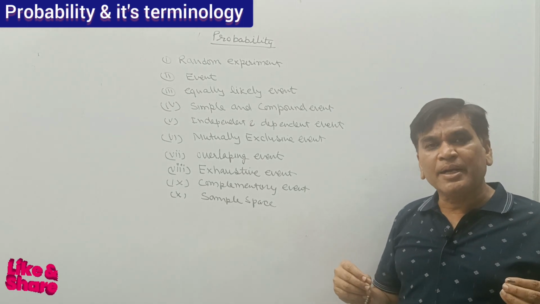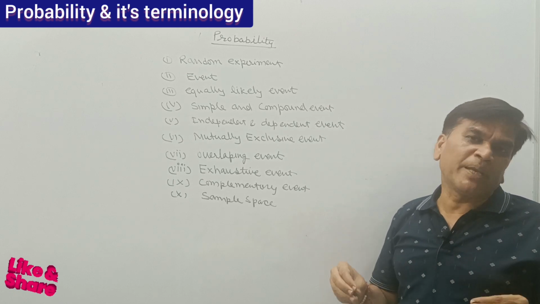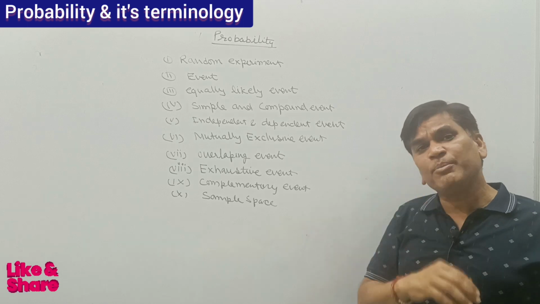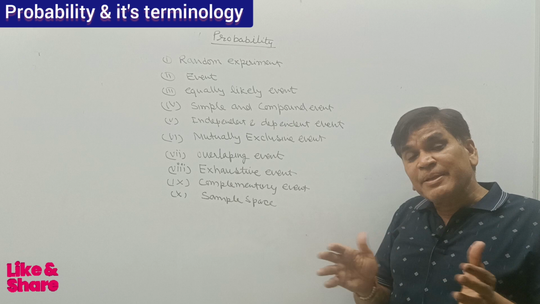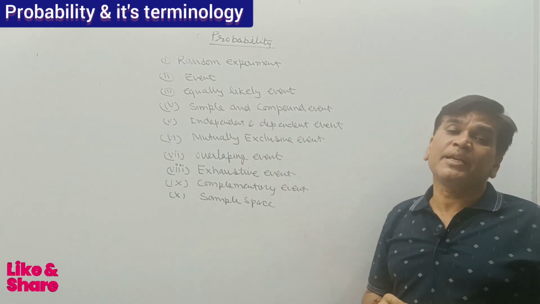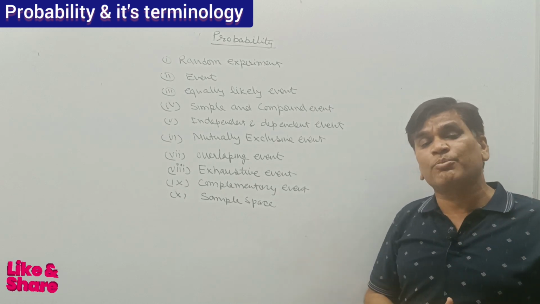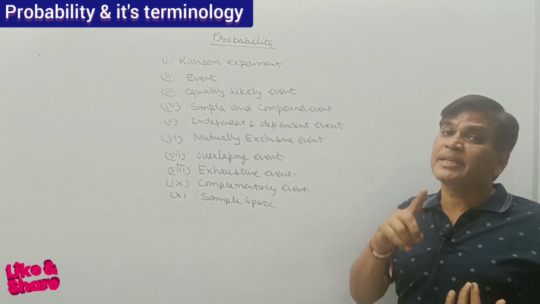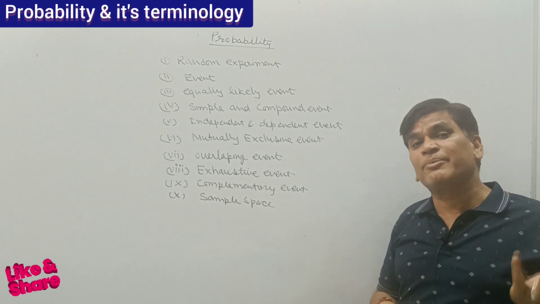If I keep 5 red balls and 5 black balls in a bag and I am picking one ball, all balls have the same probability. It is a simple event. For black, there are 5 favorable chances and total events are 10. So for getting one black, that is 1/2. For getting one white, that is also 1/2.